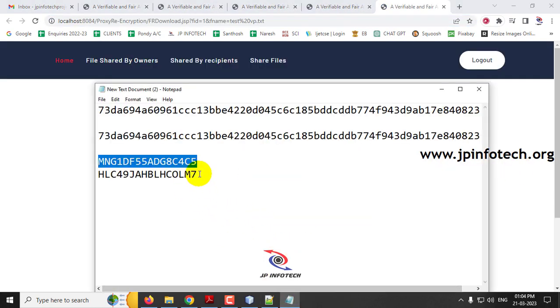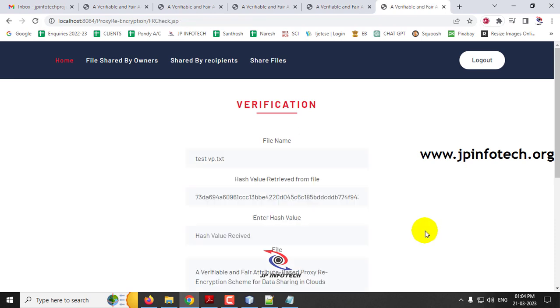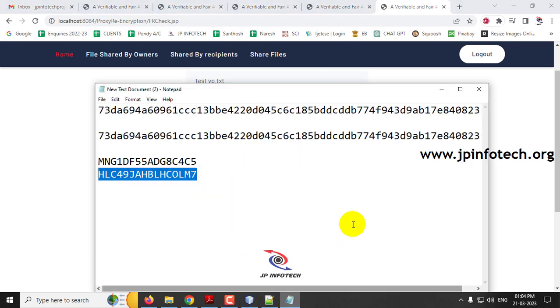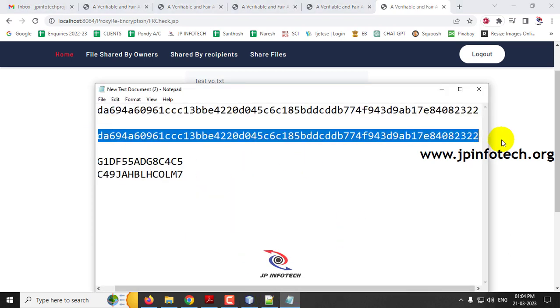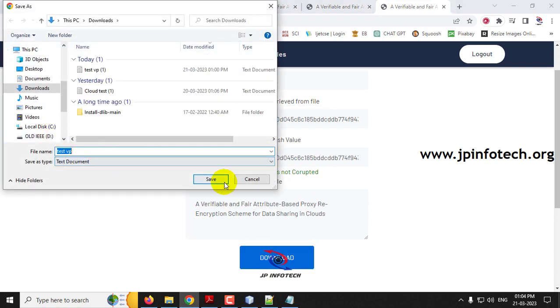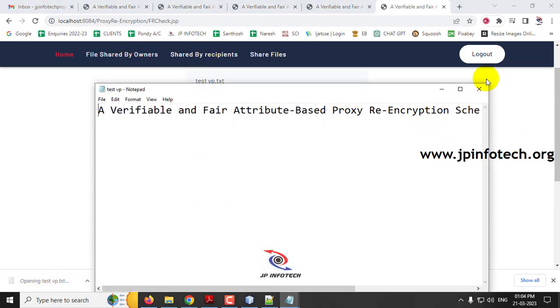Now let me enter the exact correct decryption key and click decrypt. And now you can see the file is shown with the hash value retrieved, and it asks for the hash value, and once you give the hash value, it verifies the file. So you can see the file is verified, it is not corrupted, and it gives the option of downloading the file for the shared user also, and you can see the original file of it.